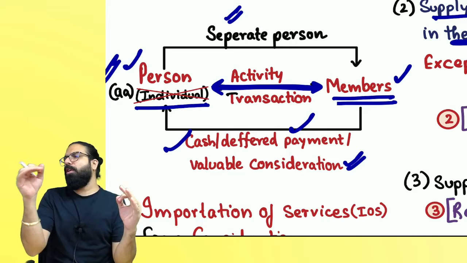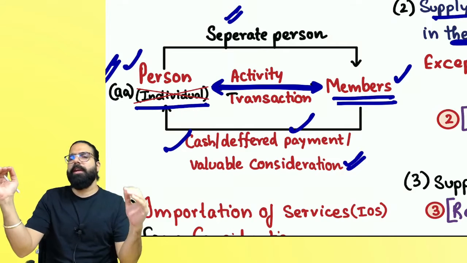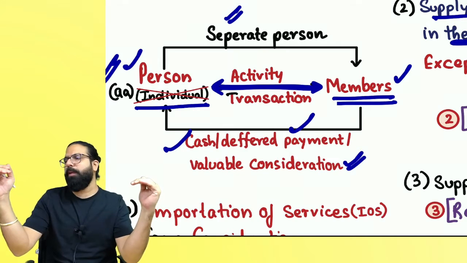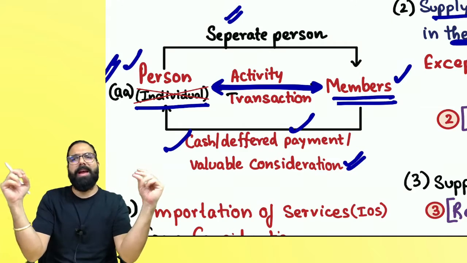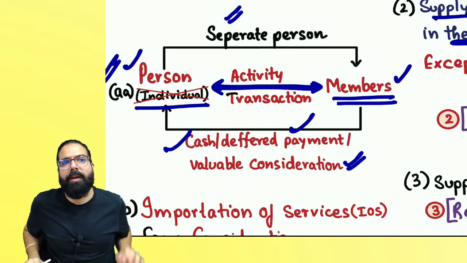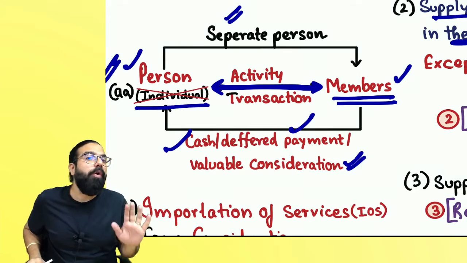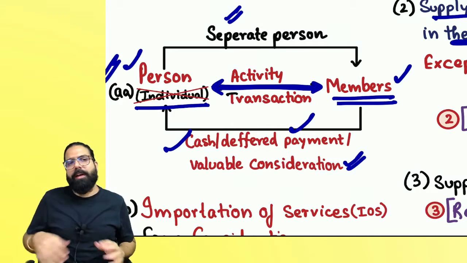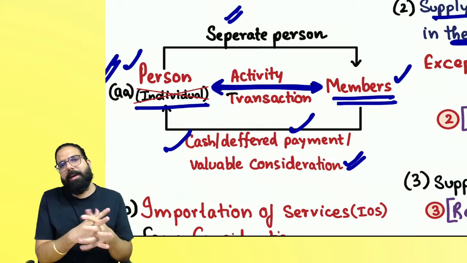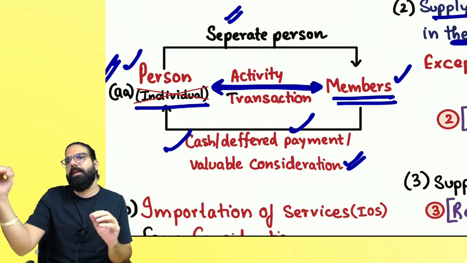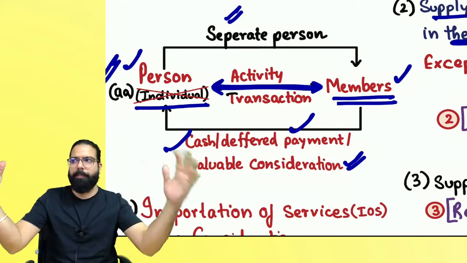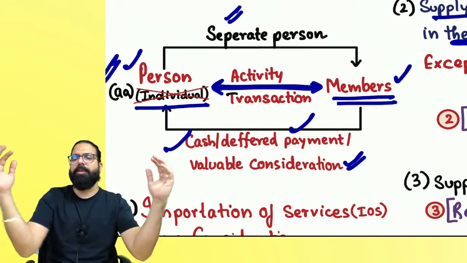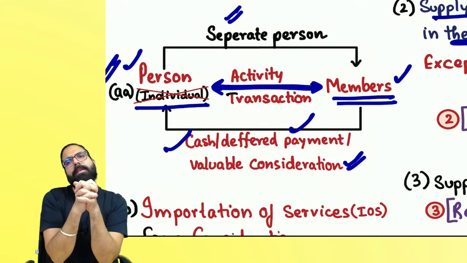So any activity or transaction done by a person other than an individual with the members, or members doing an activity with them, will always be a supply if done for a consideration. This was basically Kolkata Club Limited. After the Supreme Court judgment in Kolkata Club Limited, this amendment came, wherein they told that a person other than an individual and its members will be treated as separate, and any activity between them will always be considered as supply.